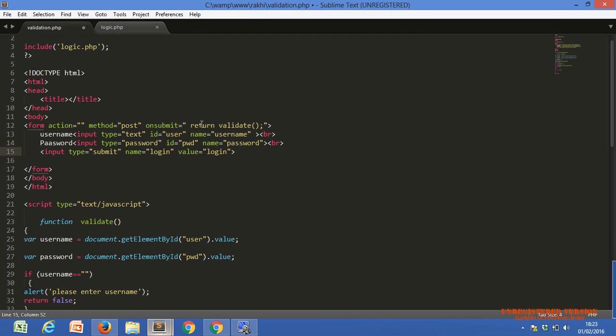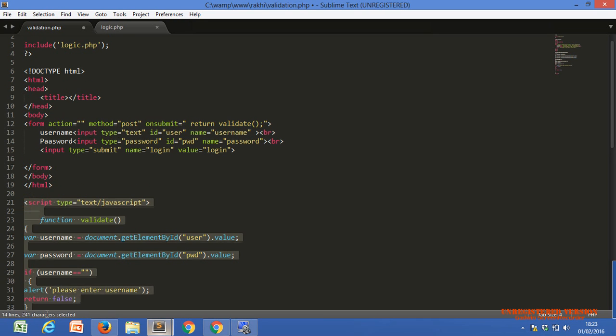Are you getting it or not, Rakhi? Events and JavaScript code means we can call the JavaScript code with the help of events. Yeah, this is one kind of communication bridge between HTML and JavaScript, because this is HTML code and JavaScript code is different.